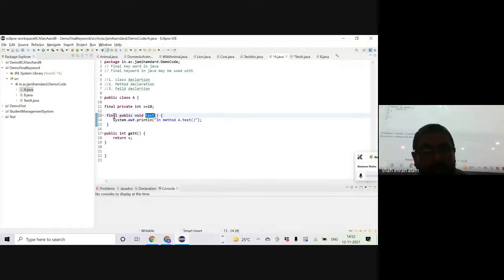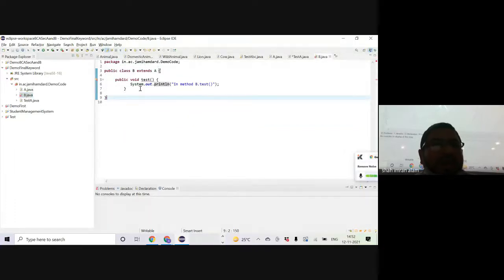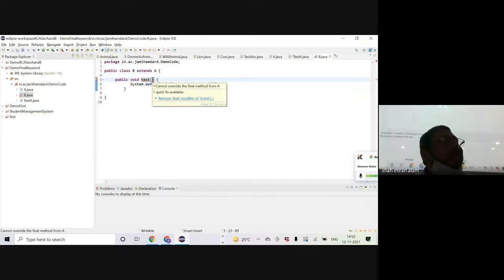And by changing the method test, we mean that we cannot give a new definition or something new work to the same test method without changing the parameter, because changing the parameter would mean it's overloading, not overriding. So in short, here we will get a compilation error: cannot override the final method from A.